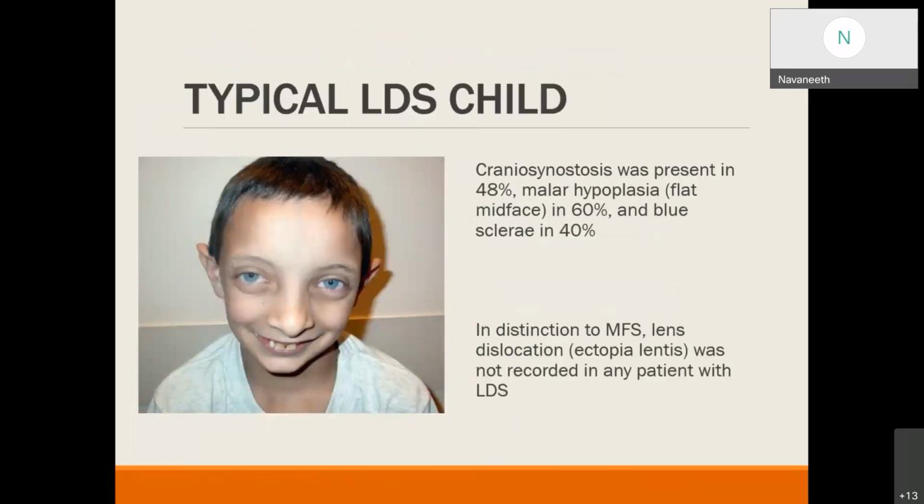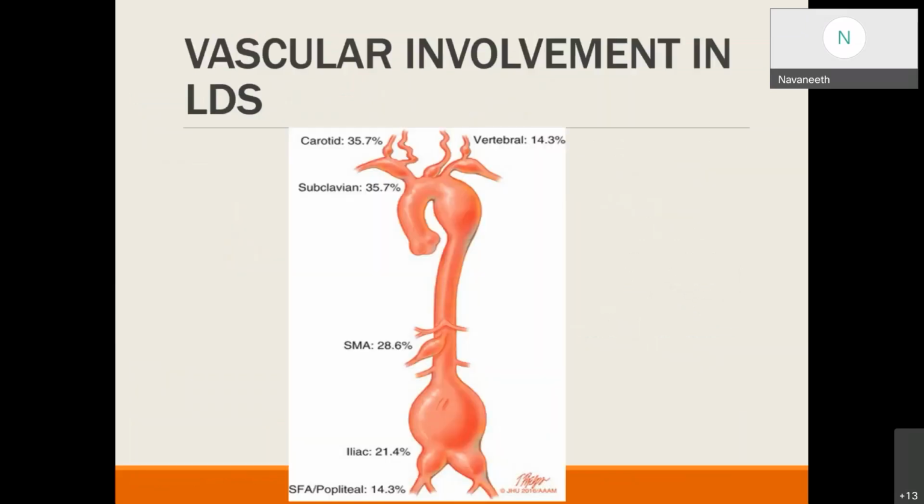This is the picture of a typical LDS child. Craniosynostosis, malar hypoplasia, and the patient will have blue sclera. Compared to Marfan syndrome, ectopia lentis was not recorded in any patient with Loeys-Dietz syndrome.